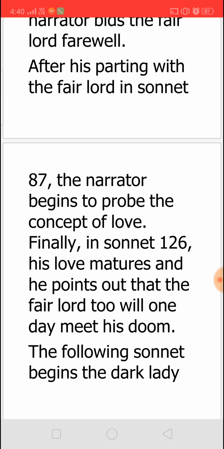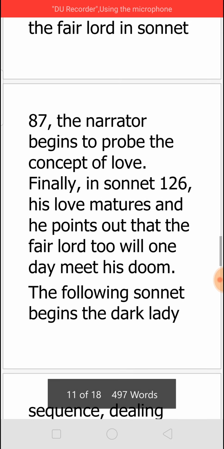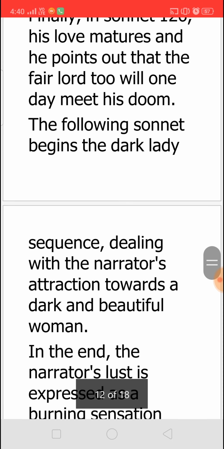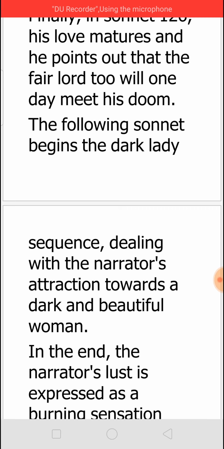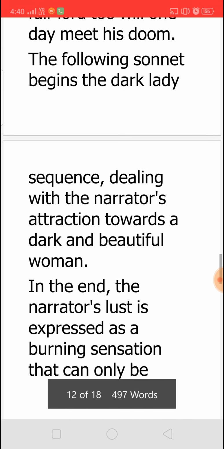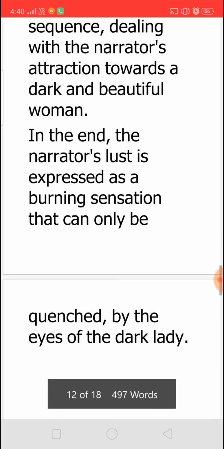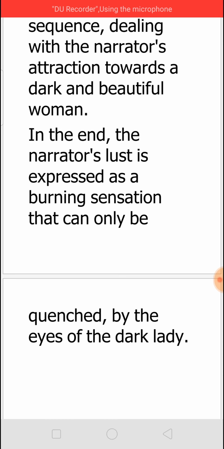And finally in sonnet 126 his love matures, and he points out that even the fair lord too will one day meet his doom. And then he starts with the dark lady sequence, and here the narrator expresses his attraction towards a dark and beautiful woman, and in the end the narrator expresses his lust as a burning sensation that can only be quenched by the eyes of the dark lady.